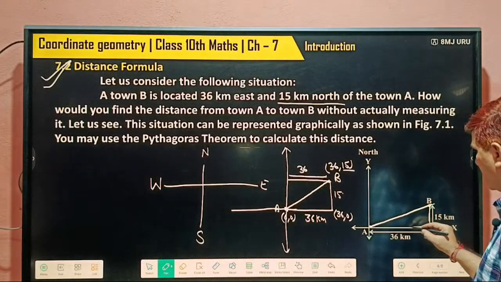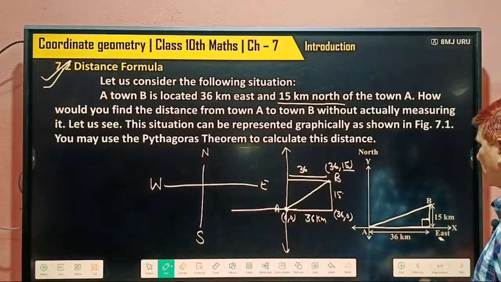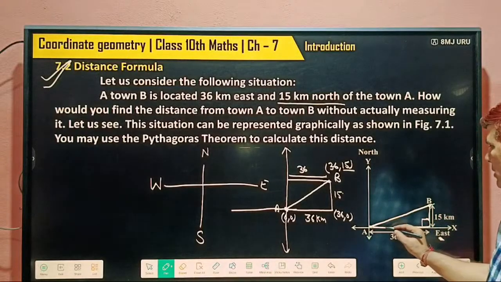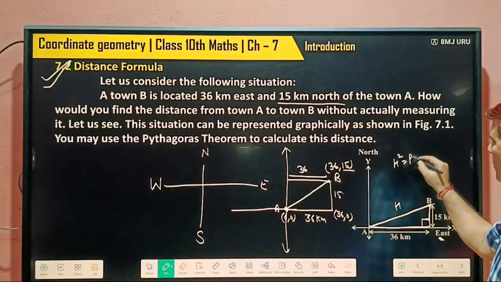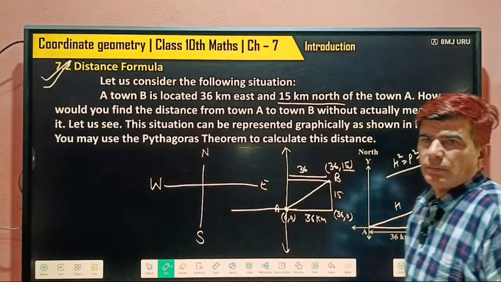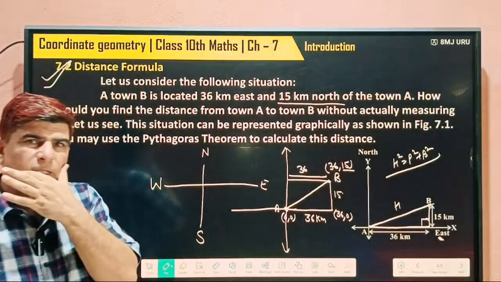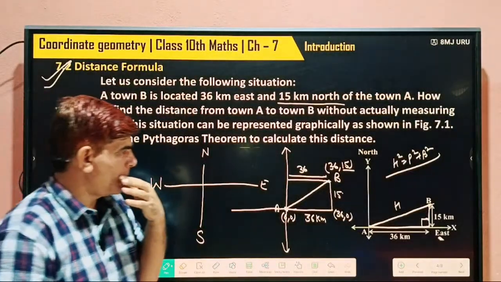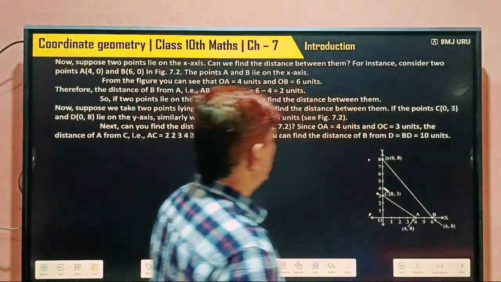It has become a right angle triangle. This is the perpendicular, this is the base. So for the hypotenuse, we know hypotenuse square is equal to perpendicular square plus base square. This is just like that if both the points lie in the same quadrant, we can find it. Next.